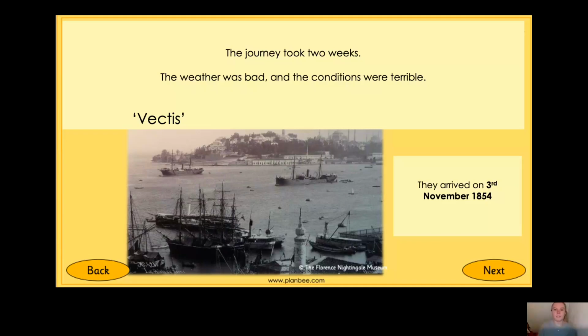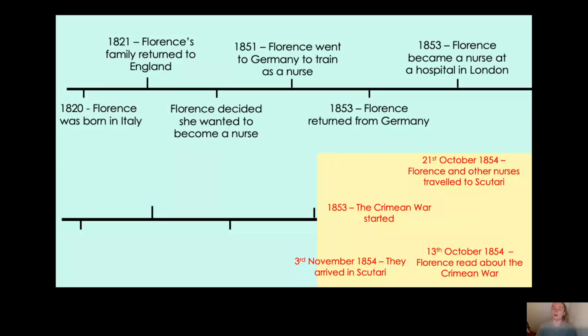Well, before we do that, I've just told you a lot of information, haven't I? So I thought it might be a good idea to try and organise that information and put it onto our timeline so we can see the chronological order in which it happened. So already on our timeline, we've got the dates that we organised last lesson. So Florence Nightingale was born in Italy, her family returned to England, she wanted to become a nurse. She then went to Germany to train as a nurse. She then returned from Germany and became a nurse in a hospital in London.